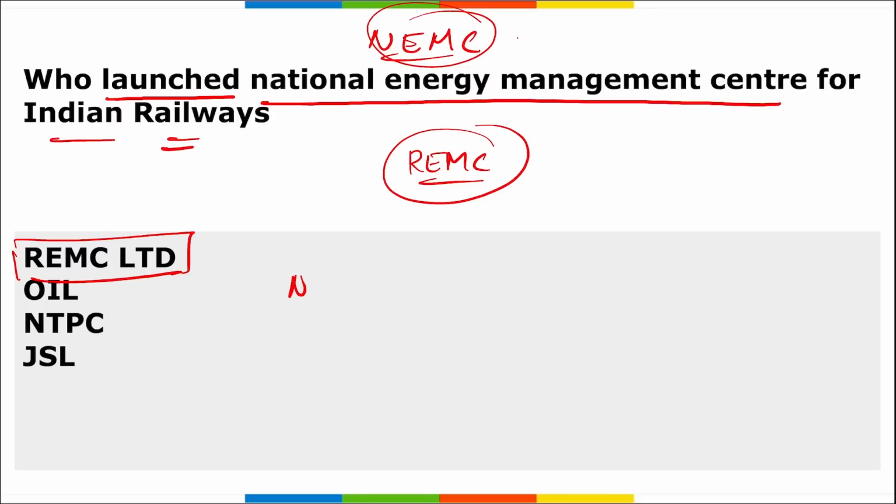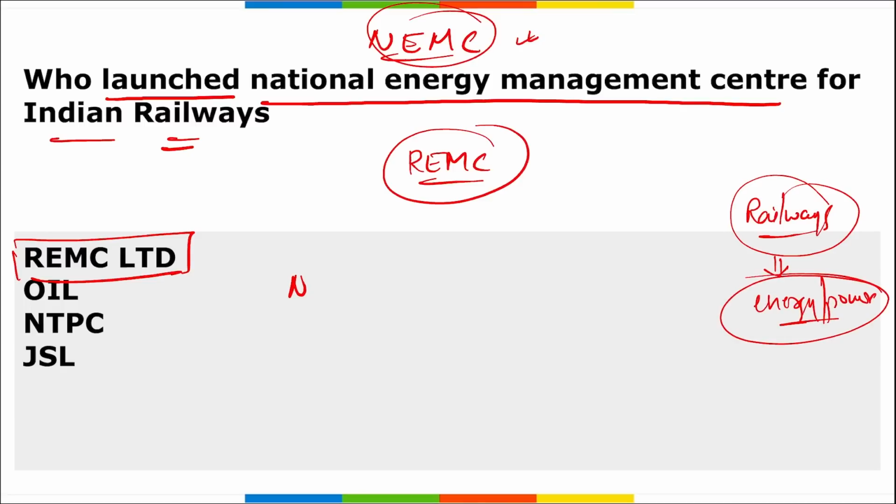Then the main aim of this NEMC is basically to oversee and handle the procurement of energy for the railways on a national scale. That means in order to run your railway network, so that there is smooth working of the railways, this is the aim of NEMC, to procure energy, to procure power to run all the railways smoothly at national level. Correct?